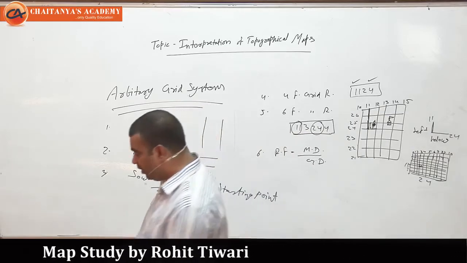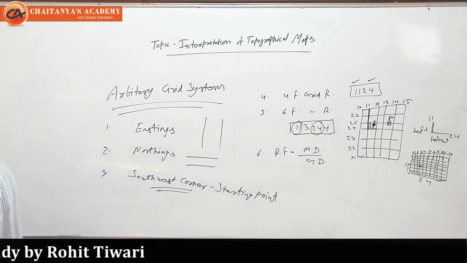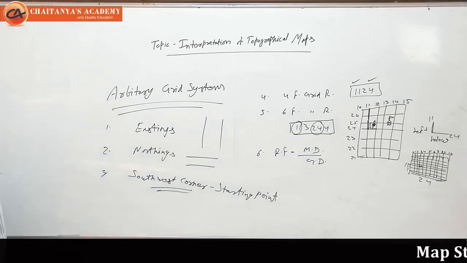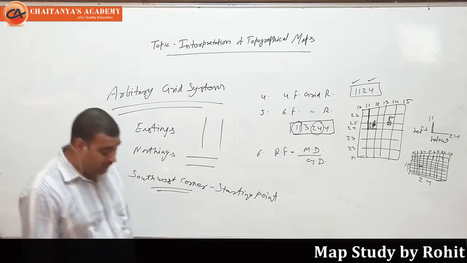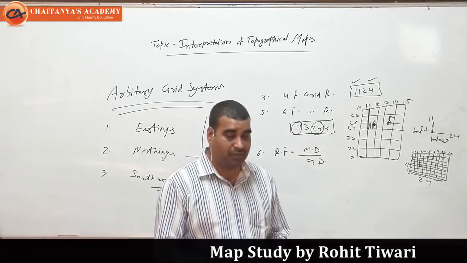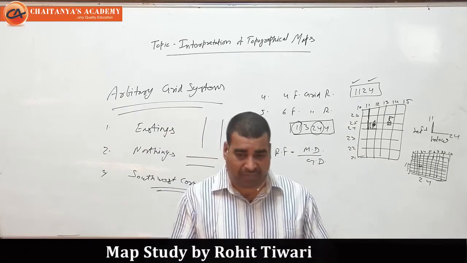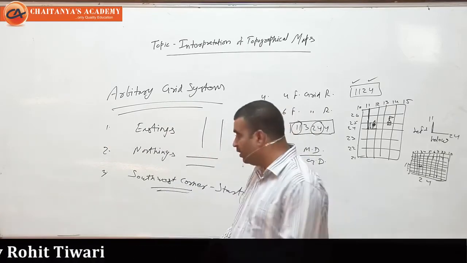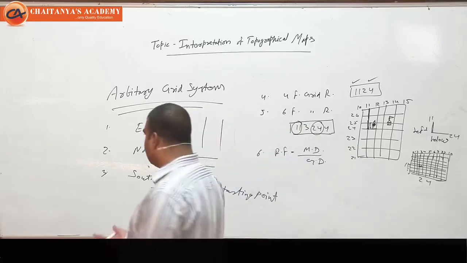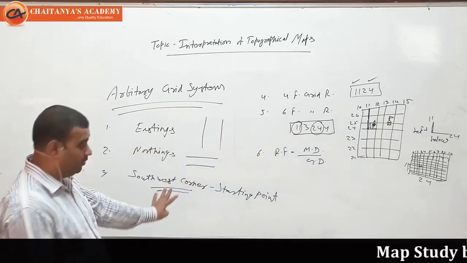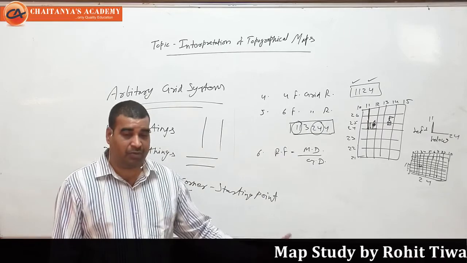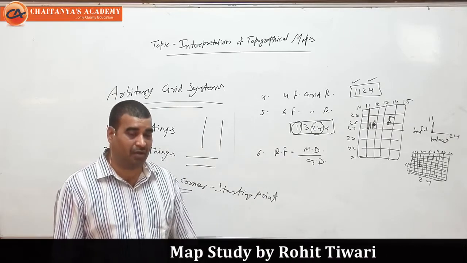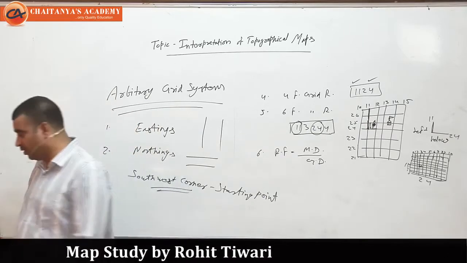And in the cultural elements I told settlements, means of communication, irrigation and general occupations. So this is the combination of these 2 things in a topography. Then we discussed the types of sheets and the arbitrary grid system, which we have just covered. So now I'm going to move to the next subtopic under this topic, topography.